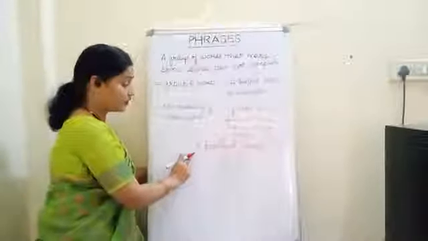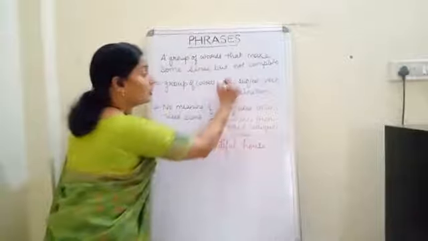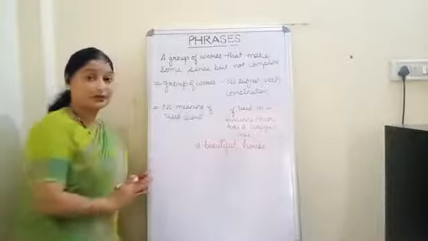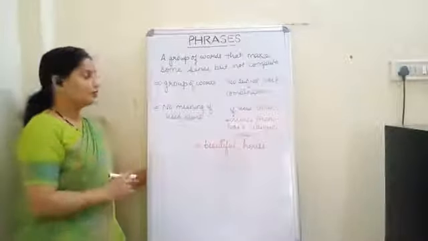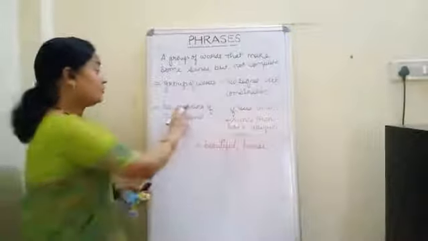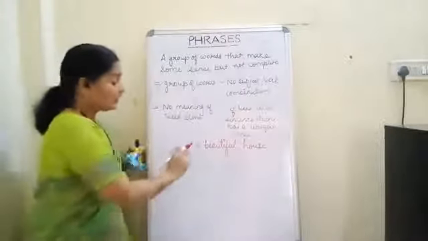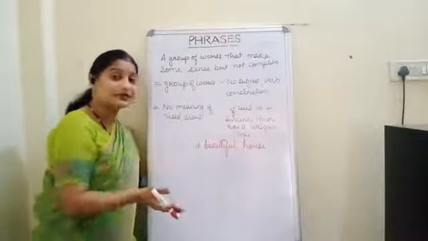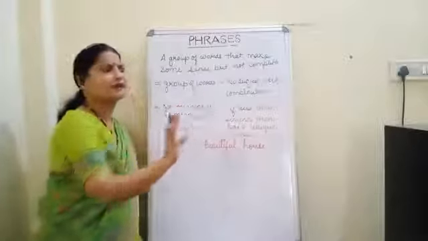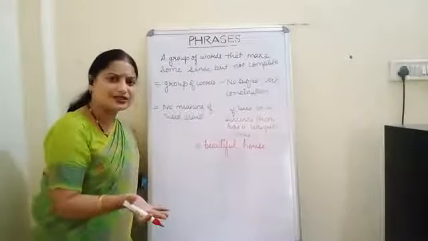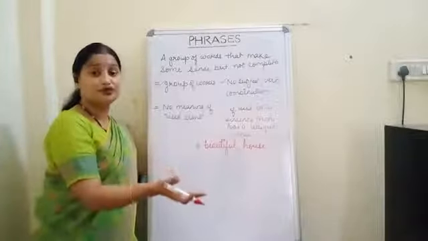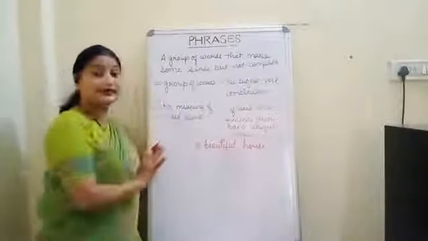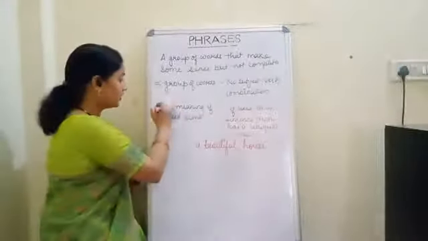No. So this fulfills the no subject verb combination point. Now see the third point: no meaning if used alone. Only the words a beautiful house are given to you. Is it making some sense? No, it is only telling us that it is a beautiful house, but there is no sense. In what sense am I telling that beautiful house? So if it is used alone, it will not make any sense. So the third point is also fulfilled.